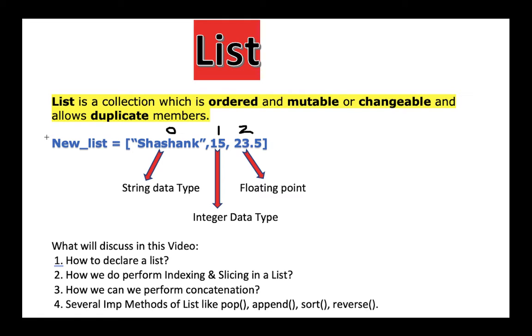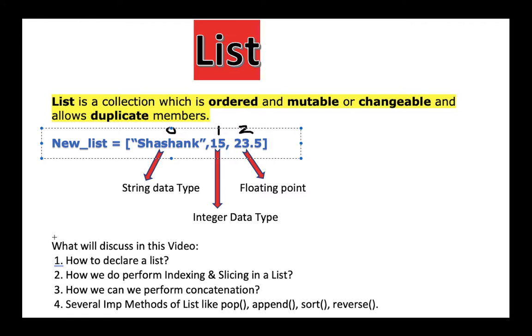Here you can see new list is a variable name wherein I have declared a list with square brackets. This is how you can do so. Here you can see at 0th index a string data type is there, at first index an integer data type is there, and at second index a floating point is there. That's the reason why I call this unity among diversity, just for my remembrance.